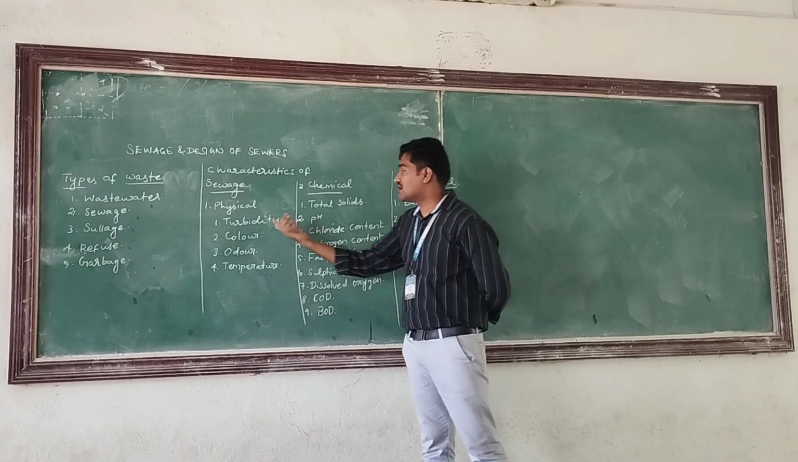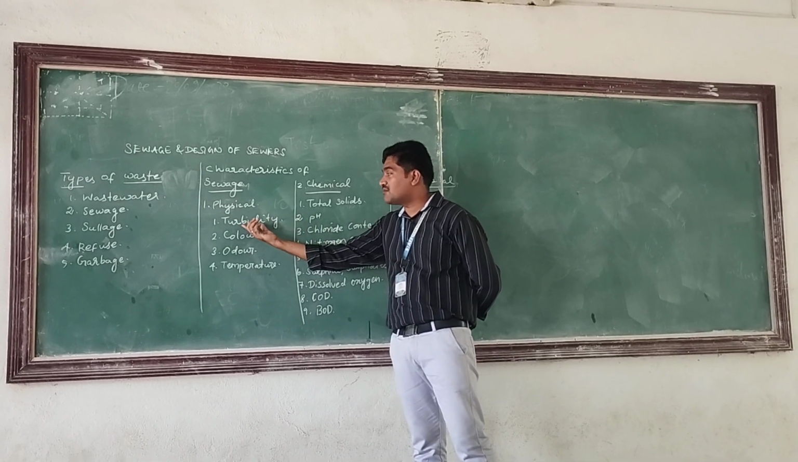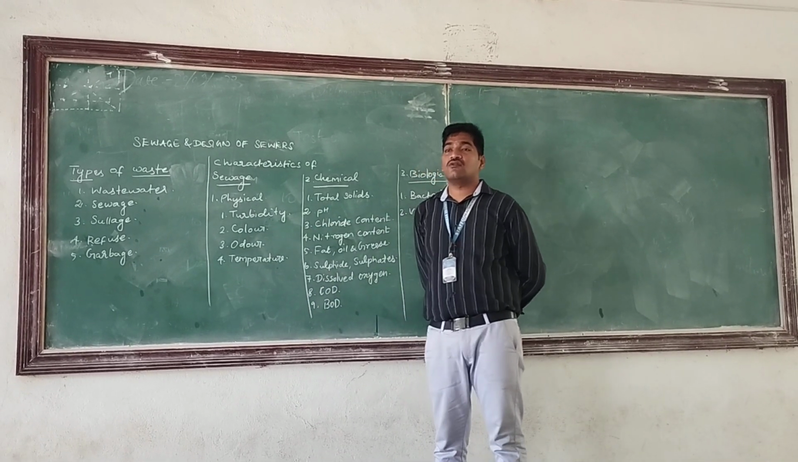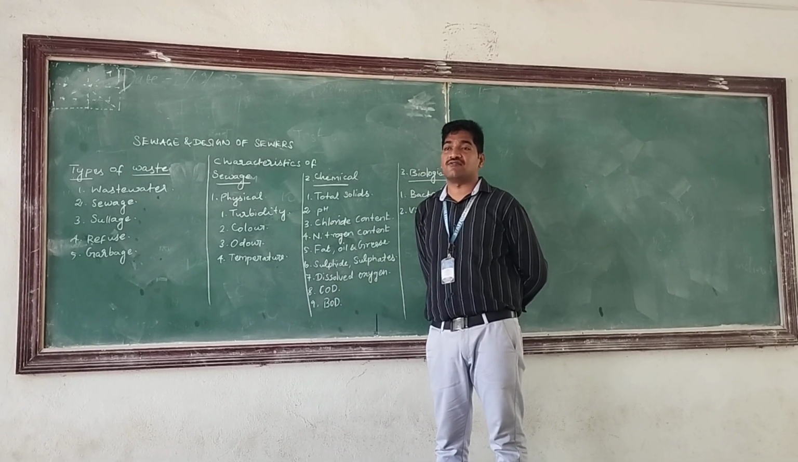Okay, so that kind of nature we can determine by using turbidity. And second one, color. So how can we determine the color of the sewage?